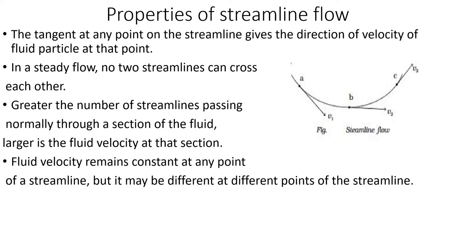But it's not necessary that V1 is equal to V2 is equal to V3. That may be different. It can be the same also, or it may be different also. Okay, is it clear? So these are the properties of streamline flow.